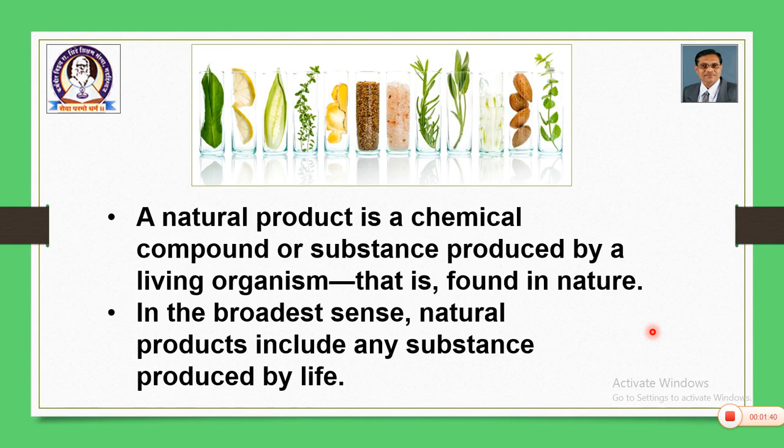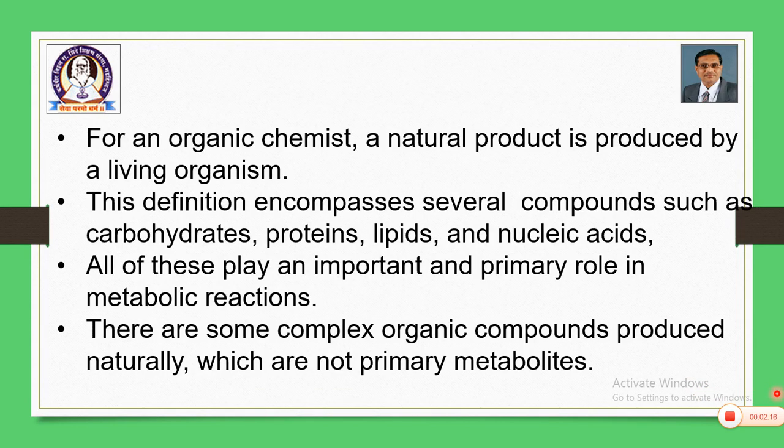A natural product, you should begin with the questions. So, what is a natural product? A natural product is a chemical compound or substance produced by living organisms. Okay, a natural product is natural. It is the product or compound, or a substance produced by a living organism, and it is found in nature. In the broadest sense, natural products include any substance produced by life, that is, living organisms.